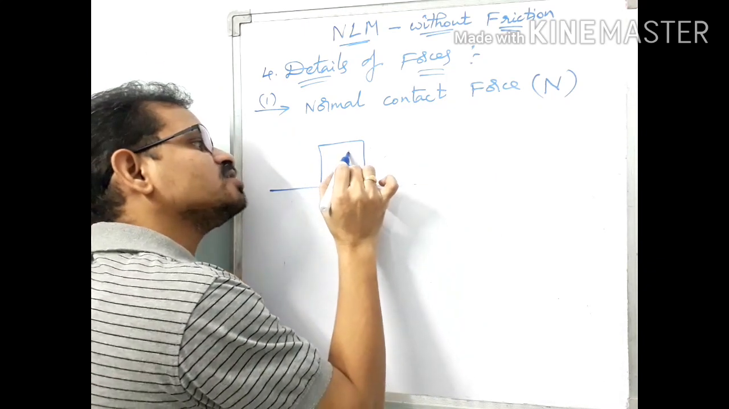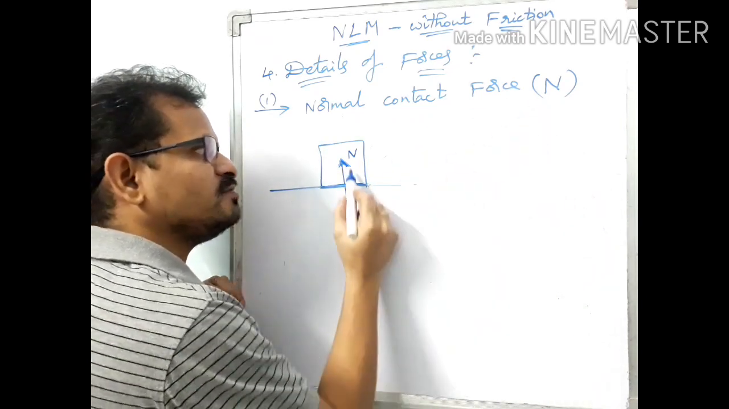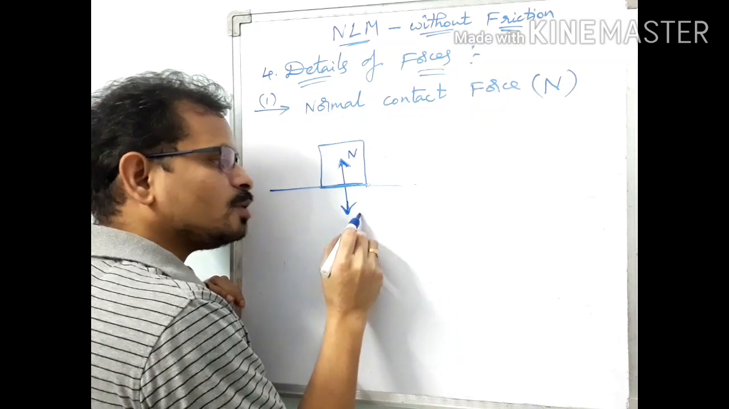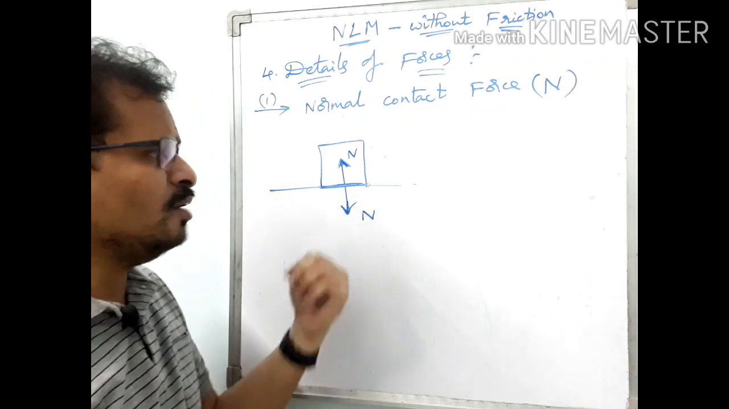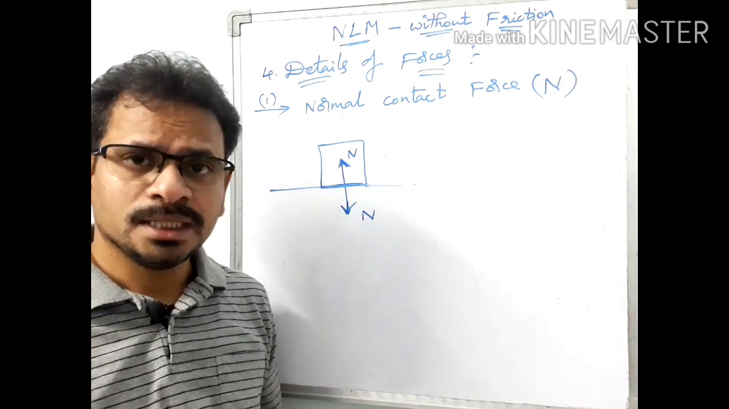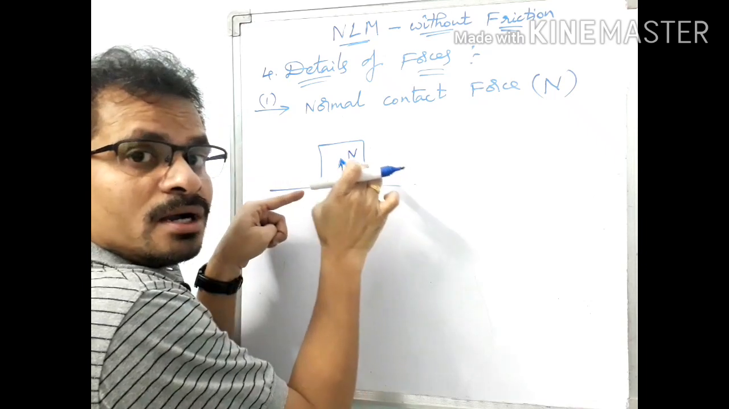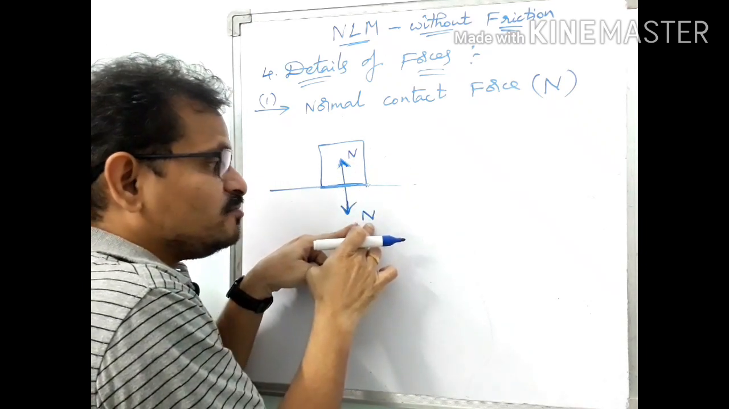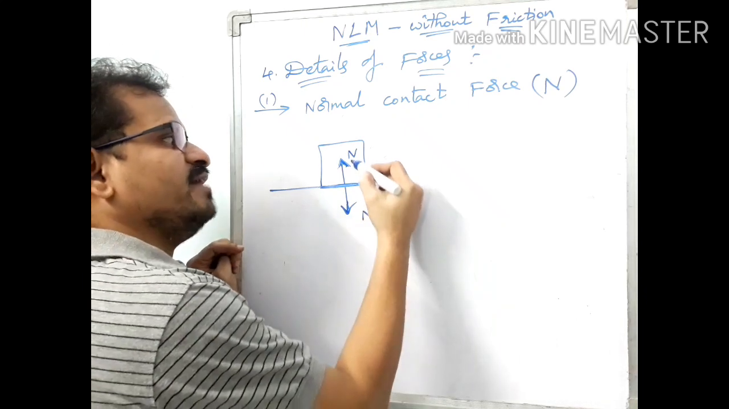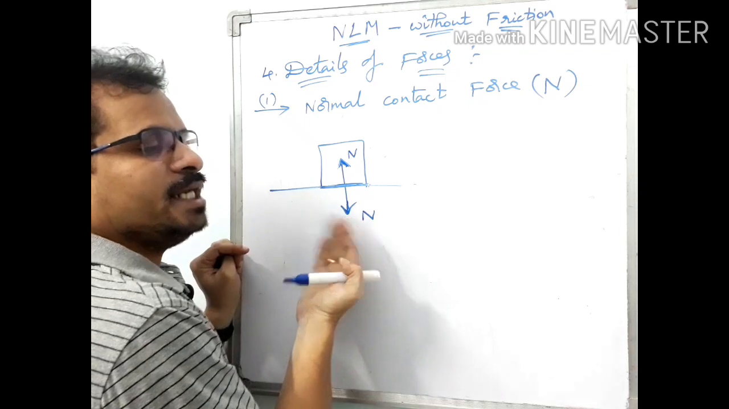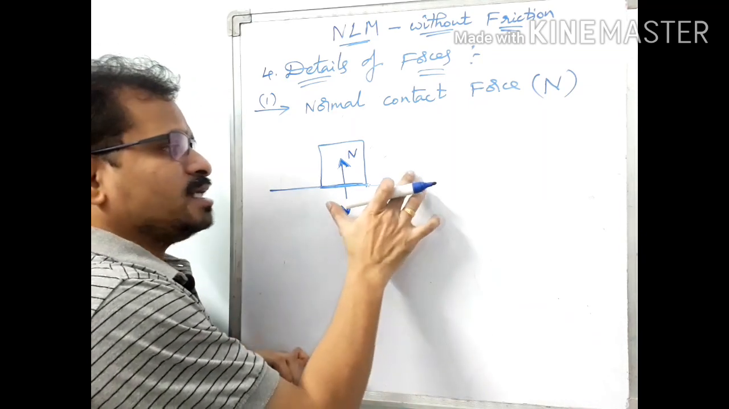If I write this one N, as a normal contact force is symbolized with N, then what about this one here? This is also N only. How? By Newton's third law. If this floor is applying a force N on this block, the block also applies the same force N on this floor by Newton's third law. For every action, there is an equal and opposite reaction. Got it? So let us conclude.